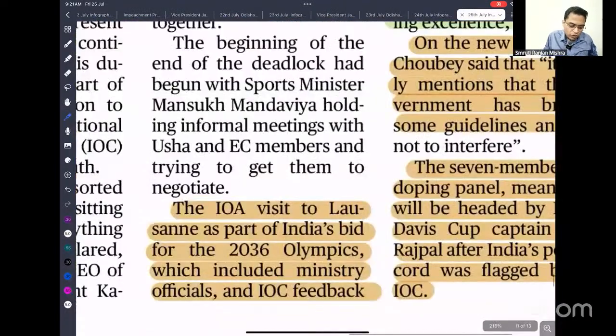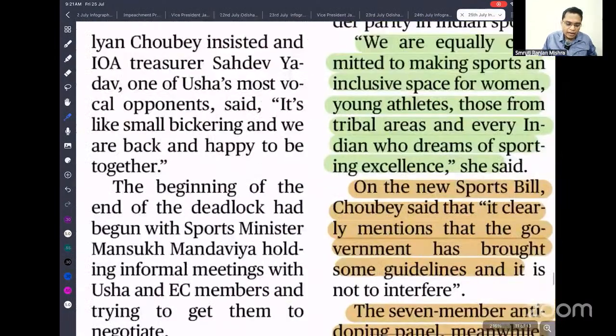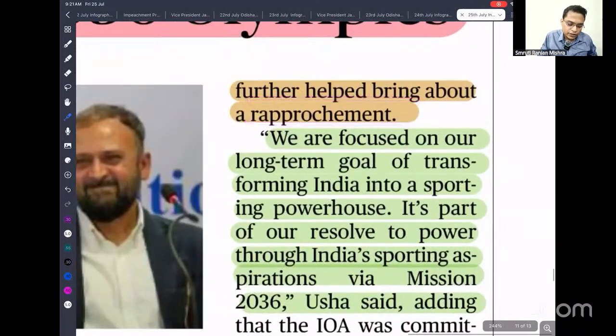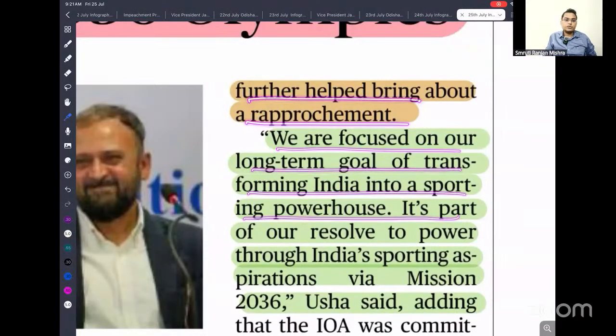So the Indian Olympic Association visited Lausanne. Lausanne is the capital where, it is in French, that is where the headquarters of the International Olympic Committee is located. This was part of India's bid for the 2036 Olympics, which included ministry officials and IOC feedback. Okay, so it helps bring about a rapprochement. So we are focusing on our long term goal of transforming India into a sporting powerhouse. That is what we need to be.